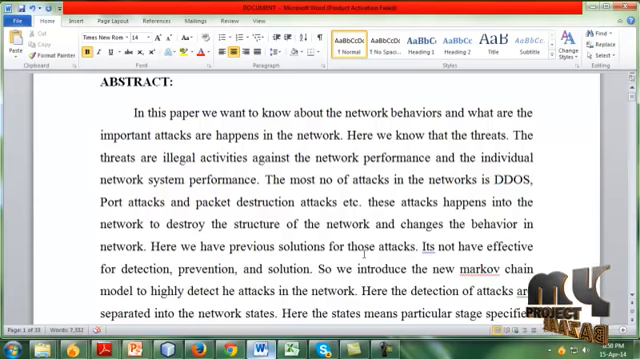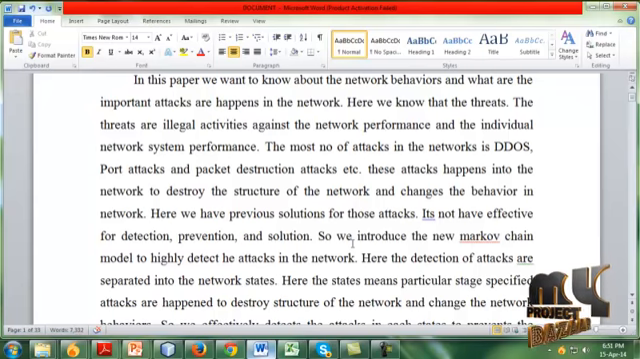The most common attacks in networks are DDoS, port attacks and packet destruction attacks, etc. These attacks happen in the network to destroy the structure of the network and change the behavior of the network. Here we have the previous solutions for those attacks, but they are not effective for detection, prevention and solution. So we introduce a new Markov chain model to highly detect the attacks in the network.